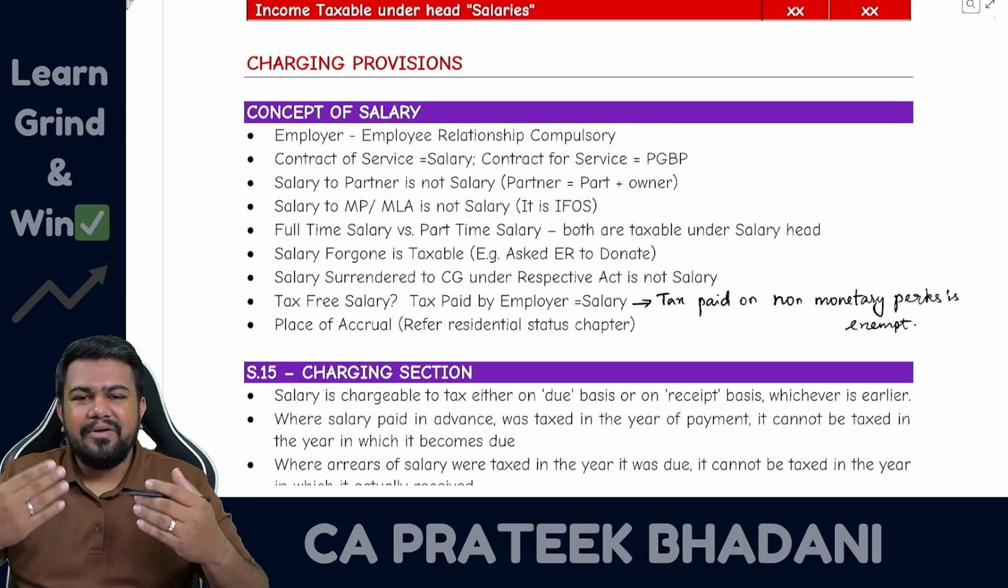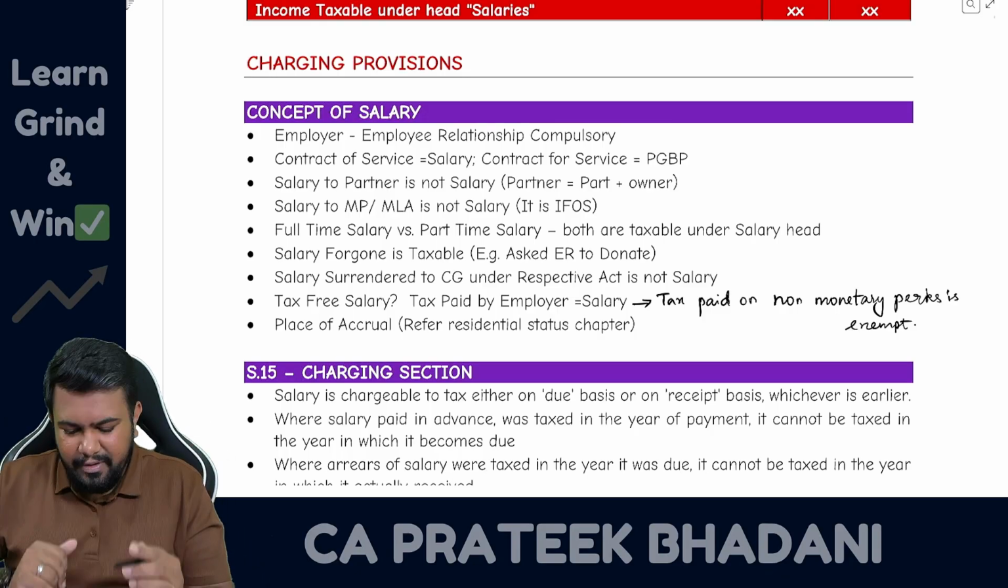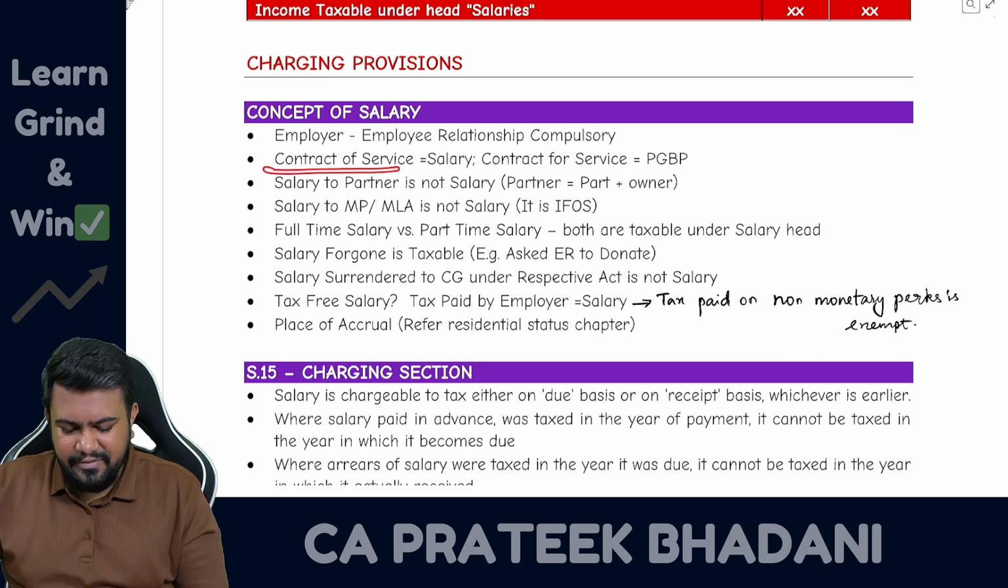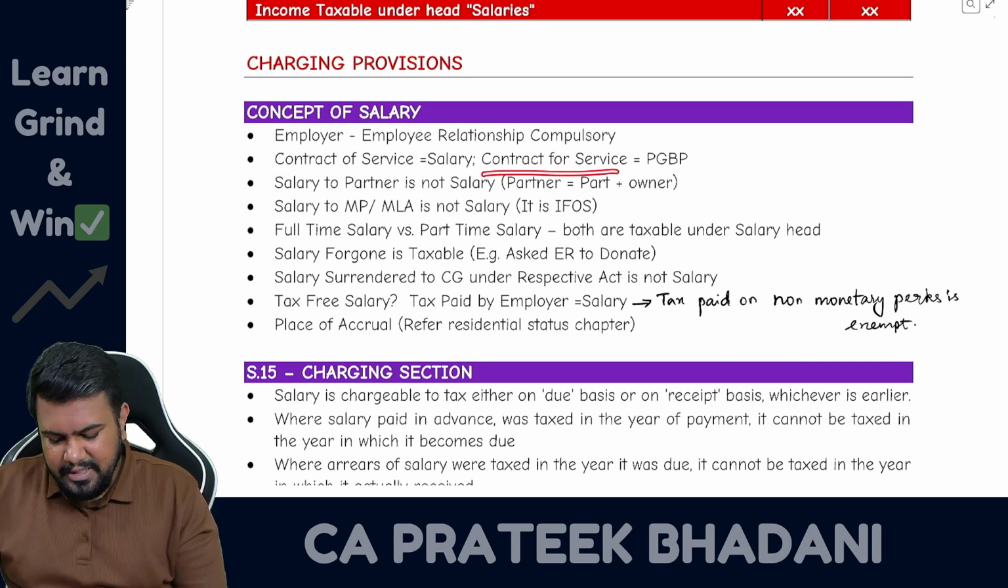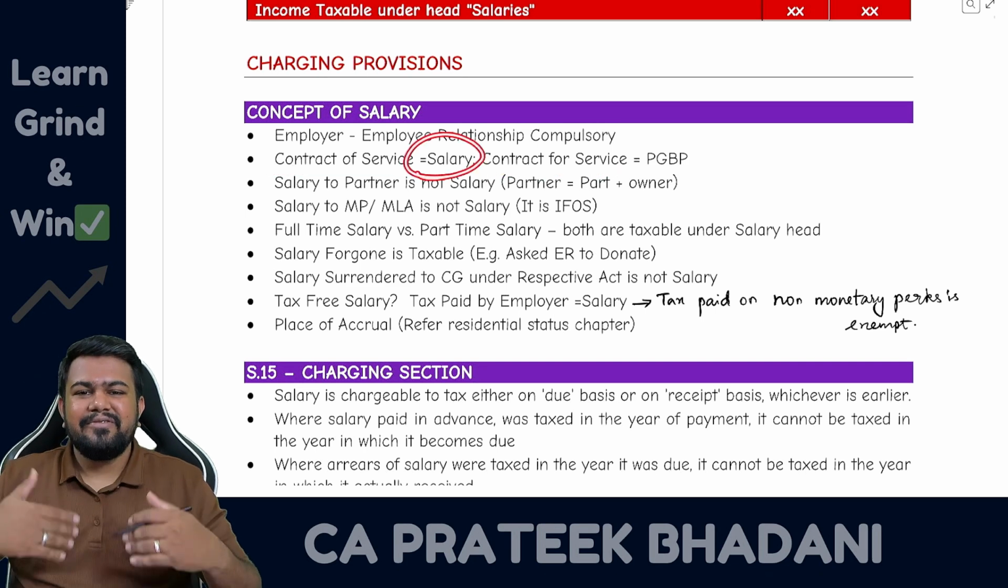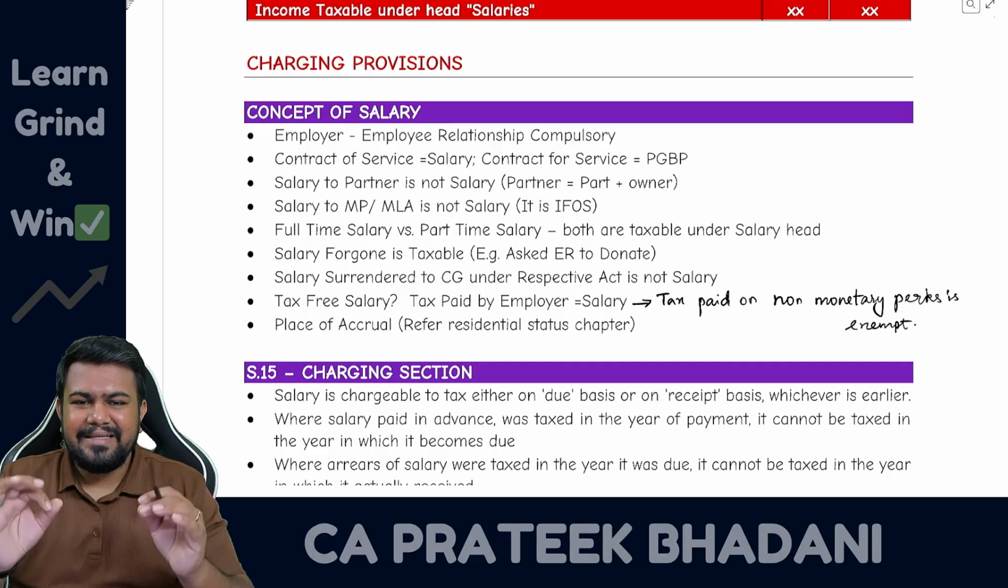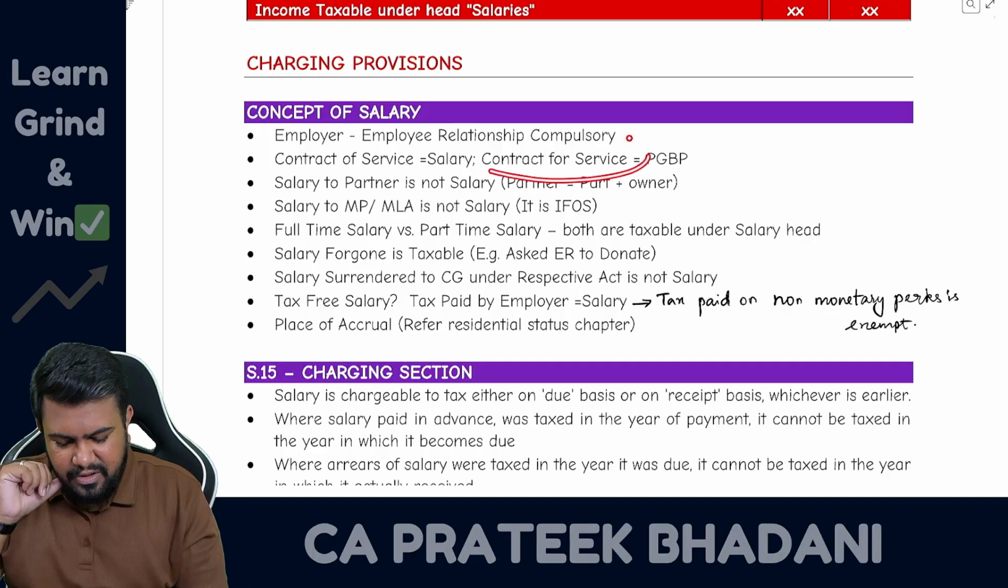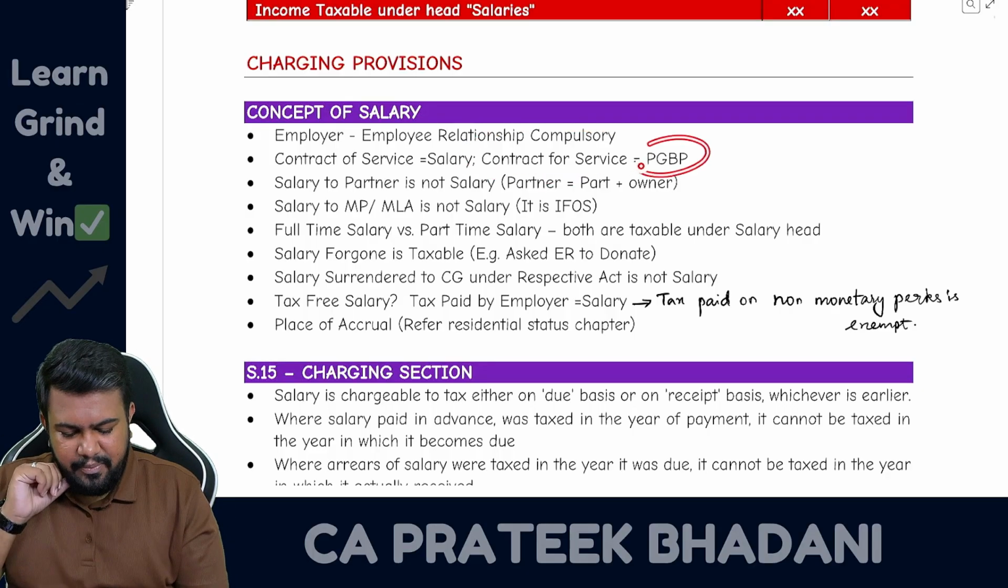To understand what is employer-employee relationship, you should know what is the difference between contract of service and contract for service. Because if there is a contract of service, it gives rise to employer-employee relationship and hence it is taxable under salary. But if there is contract for service, then it is taxable under profit and gains of business or profession.